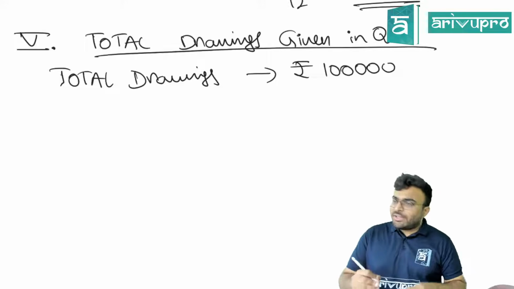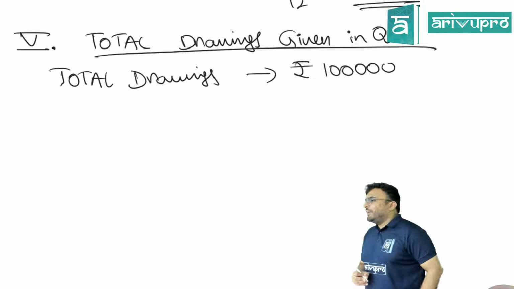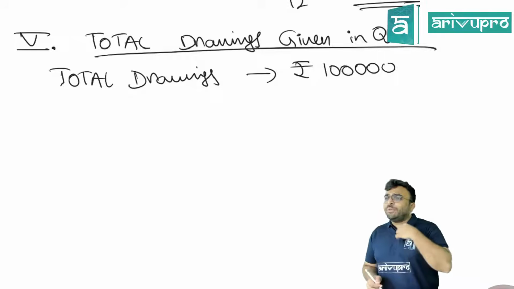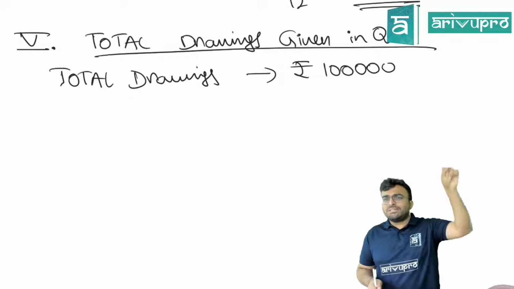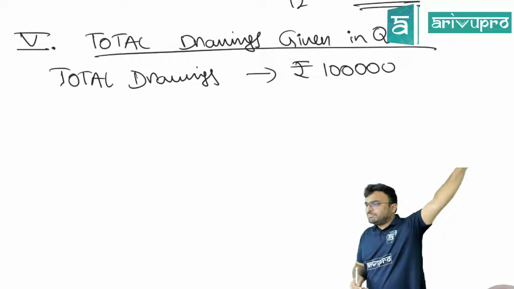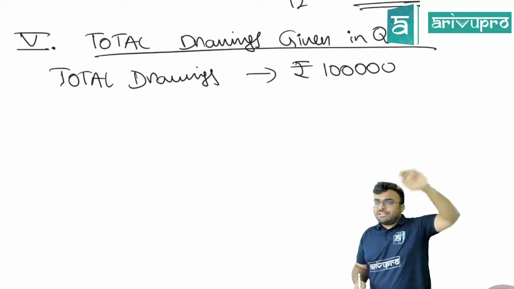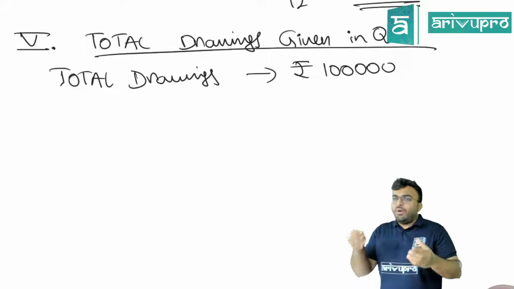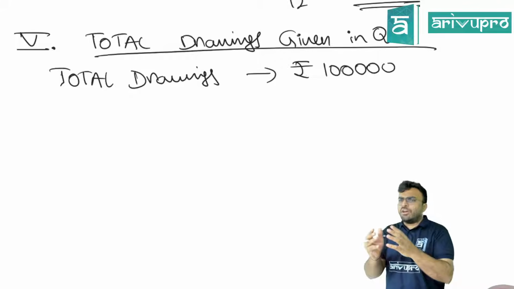Why? I cannot take 1 lakh into 10%. If I take 1 lakh into 10%, it is completely wrong. I'm assuming that this person has taken the 1 lakh rupees on the first day of the year. Are you getting my point? So I cannot charge the full year's interest on this 1 lakh, because 1 lakh is not one day's drawings, it is total drawings of the year.